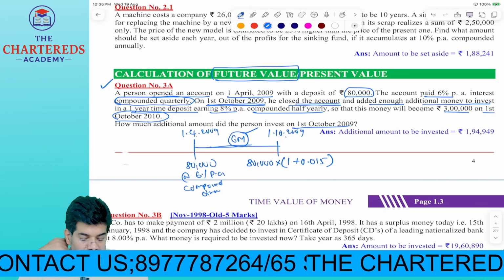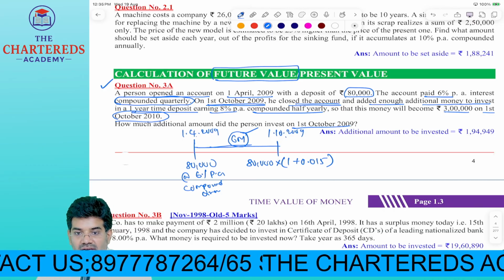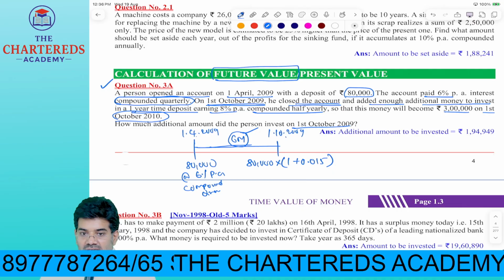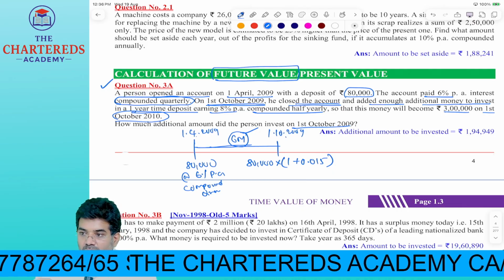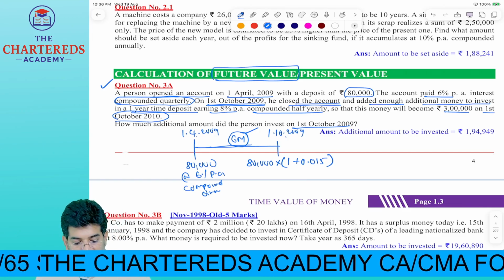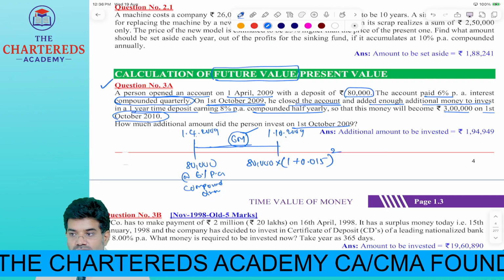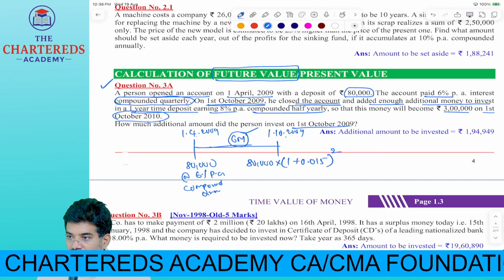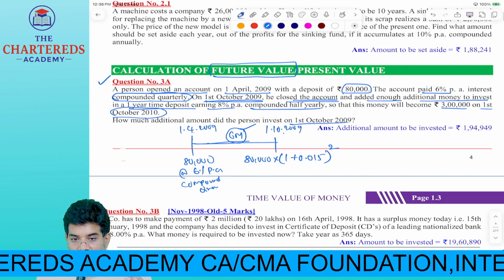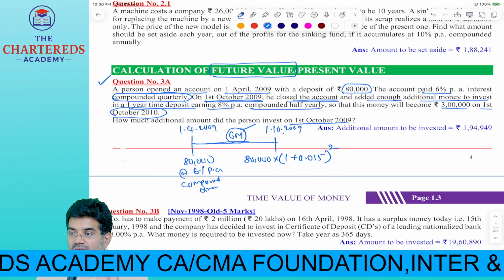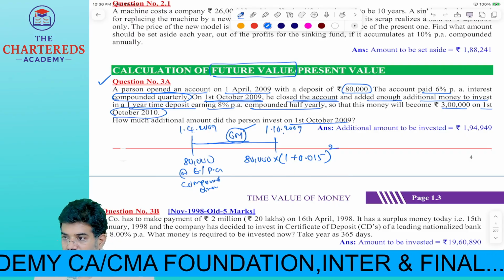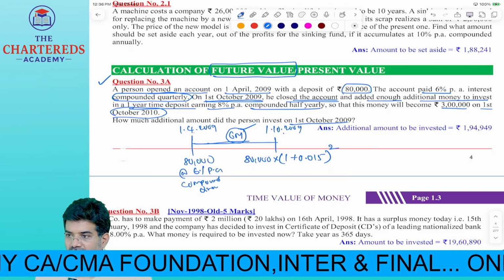how many periods of compounding will happen now? Tell me. What is our investment period? 6 months. How many times is compounding happening in 6 months? 2 times, every 3 months. So whole power 2. Is that all? Yes. We did this conceptually, not by blindly using any formula.